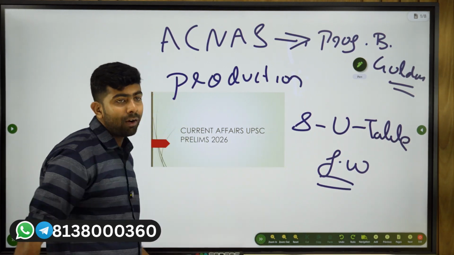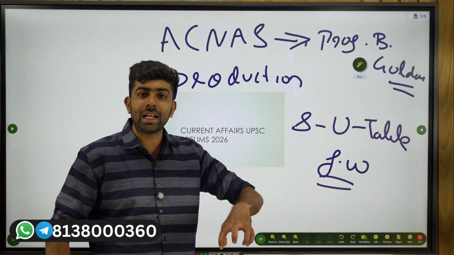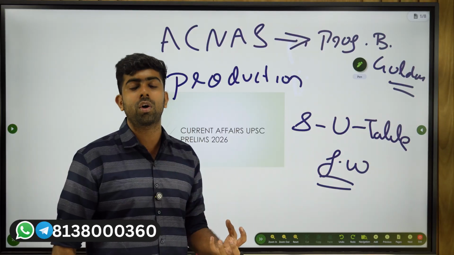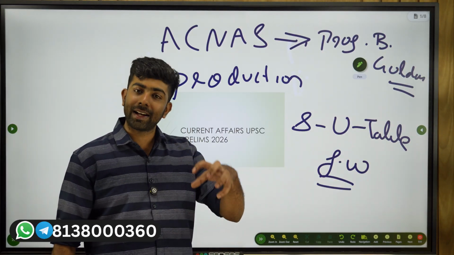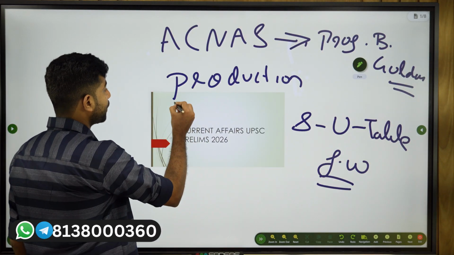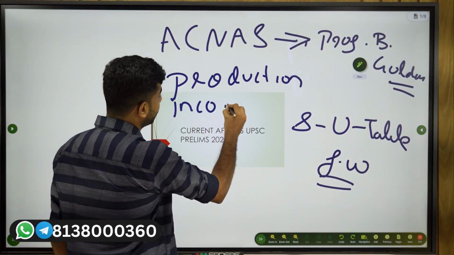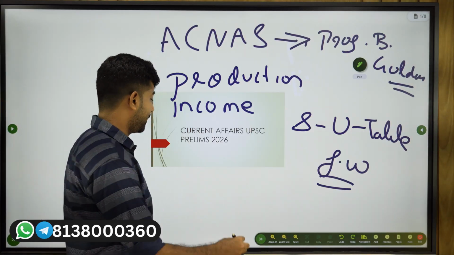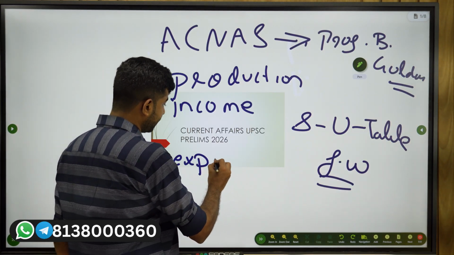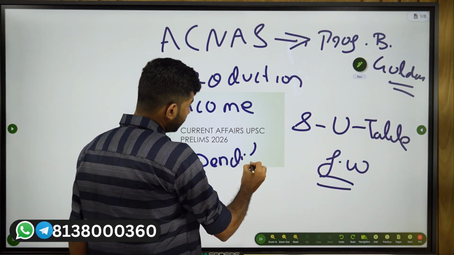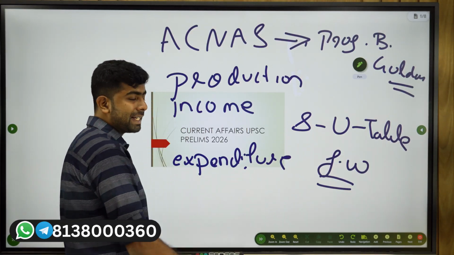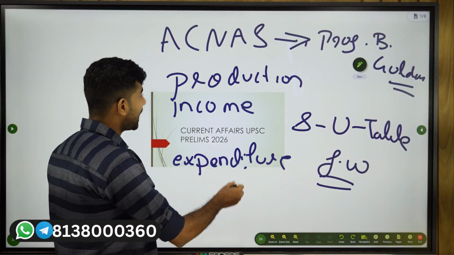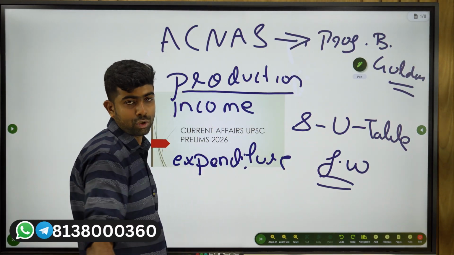Then, when you calculate the total income of all the households, all the firms, and the government, that is another method. So this is the production method, then you have the income method, and then you have the expenditure method. This expenditure method is usually used by the government to publish GDP data. Also, the production method is used.